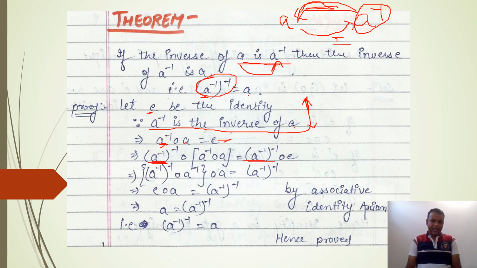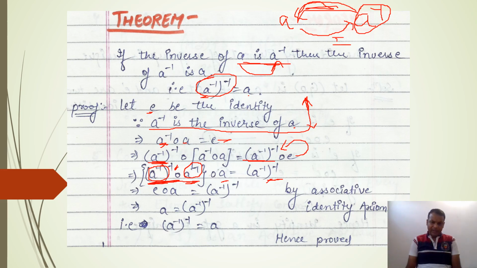Because A and E are all elements of a group and a group holds associativity, we will apply the associative property here. So you will club inverse of A inverse and A inverse separately, and you will leave this A free. As E is an identity, if we operate E on any element, then you will get that element. Now look here, A inverse is an element and you are operating its inverse on A inverse, so we know that if we operate an inverse of an element, then we will get identity.